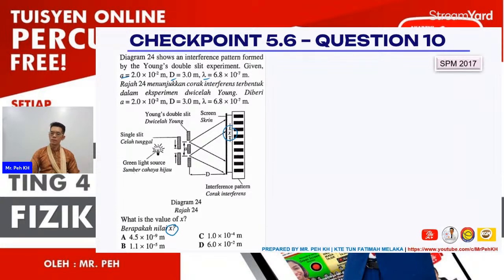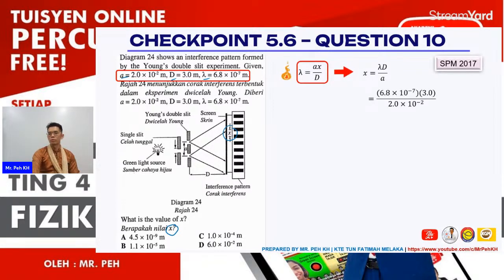So again, we're using one and only formula. We want to calculate X, so you need to rearrange and get this. All the values are given: A equal to 2 times 10 power negative 2, D equal to 3.0, lambda equal to 6.8 times 10 power negative 7. All is in the same unit, so very easy. You just substitute, then press your calculator. You get 1.02 times 10 power negative 4. So the answer will be C.